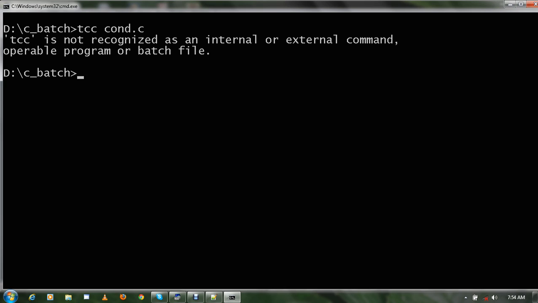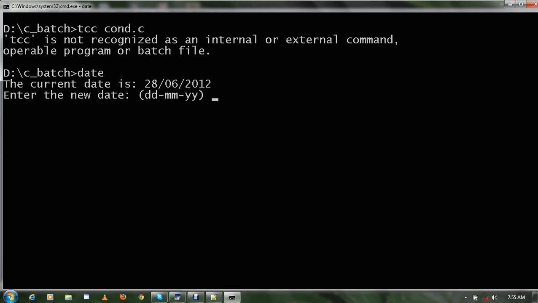Because any command prompt has two kinds of commands. Whenever you have a command prompt in your computer, it generally has two kinds of command. First is internal command and second is external command. Internal commands are those commands of command prompt which are installed in it from the beginning only. I mean to say the CD command, the MD command, the D drive command, the copycon command, the delete command, the copy command, the xcopy command, the move command, and various other commands are available in command prompt which can be executed directly. Suppose there is a command known as date.